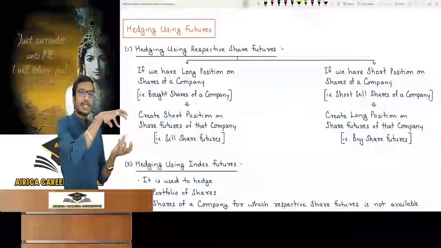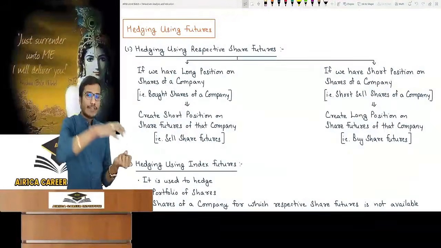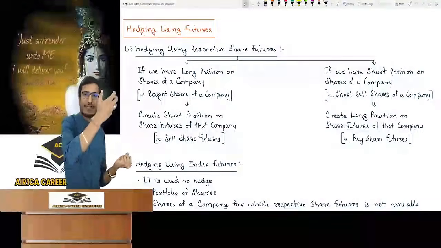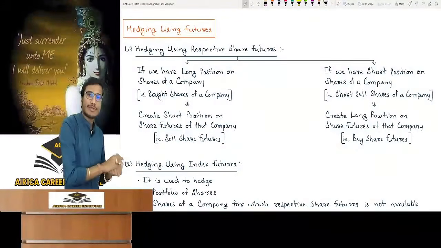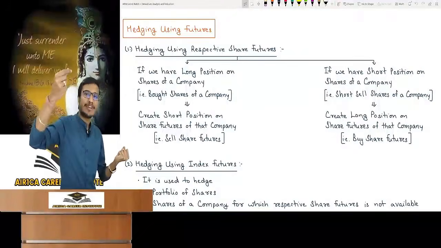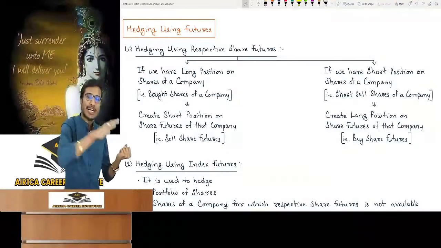That means the share with which you will hedge, find that share in the future market. On the ground floor, I bought Reliance's share in the cash market. Cash market. What is on the first floor? Derivative futures market. So now I came to the ground floor. I am scared that the price will drop after 3 months. So what will I do? Going to the futures market, I will do a future contract.